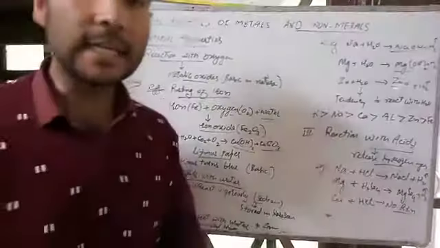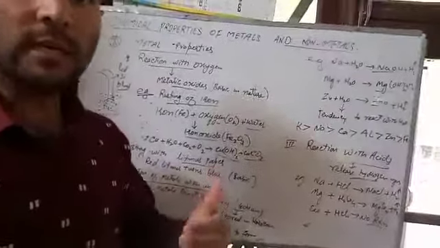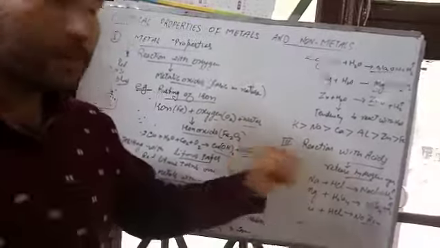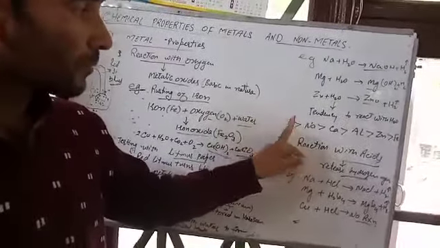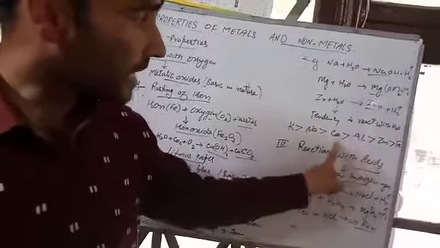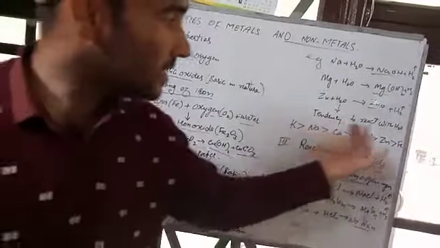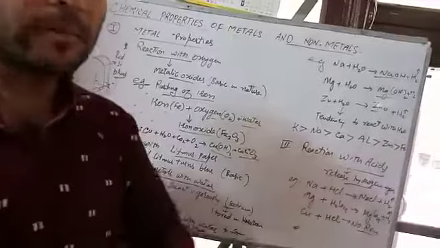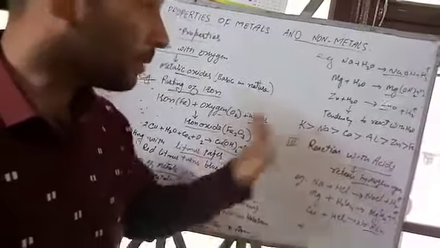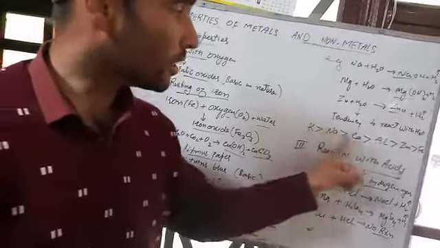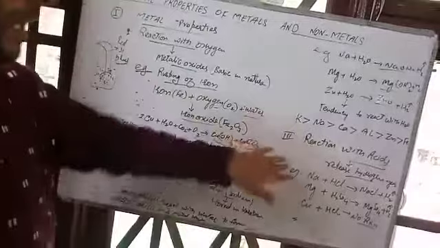How do the metals react with water? What is their order, their sequence? Mostly potassium, sodium, calcium, aluminum, zinc, iron, and copper. This is the series of reactivity of metals with water. I repeat, the series of reactivity of metals with water: potassium, sodium, calcium, aluminum, zinc, iron, and last is copper.